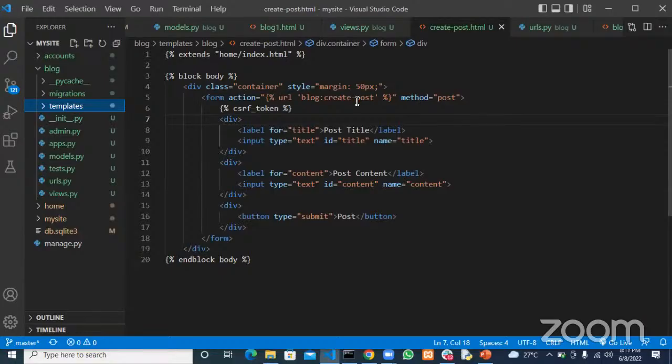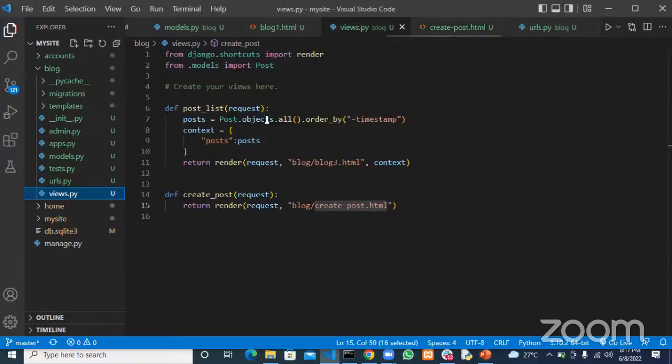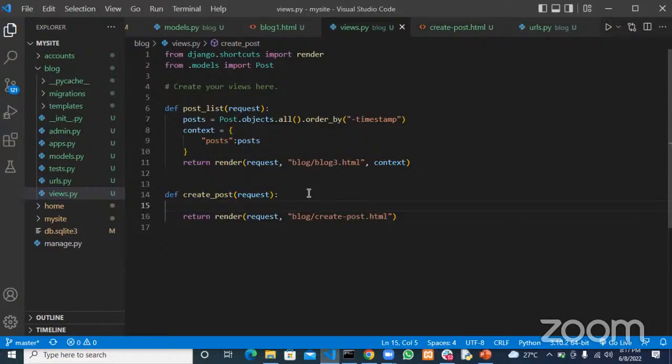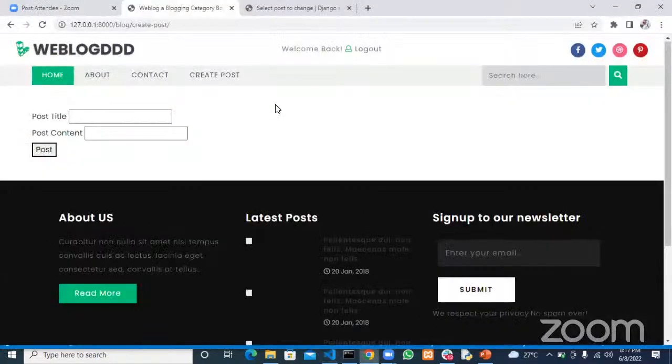From there, we get the data and manipulate it however we want. Now remember, to submit data, it is always a post request. Since this form will be submitted to this create post view, we want to check that, because by default we make a get request to this view, and that's why we are having this form. It is the get request that gives us this form.